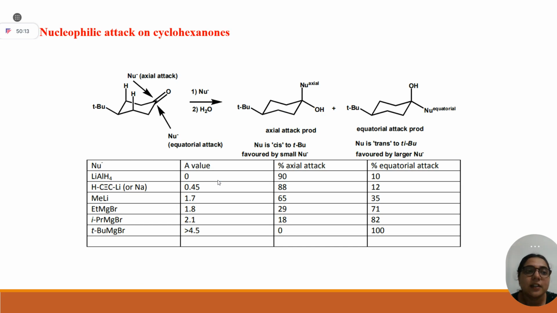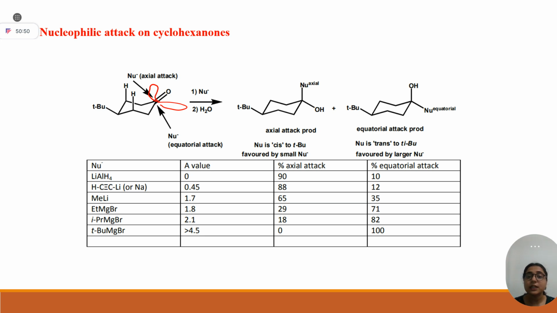Now let's have a look at nucleophilic attack on cyclohexanones. Students, in cyclohexanones there are two possibilities. Nucleophile can come from the axial position, or from the equatorial position. One thing you can write in your notebook: forget about sterics. If it asks about the preference of a nucleophile to come onto your cyclohexane ring, your first answer should be it will prefer the axial position.